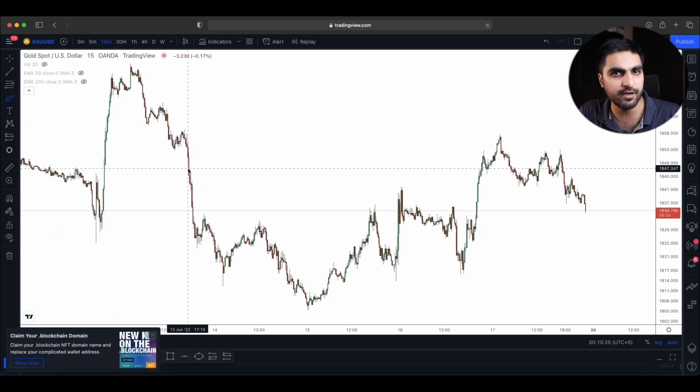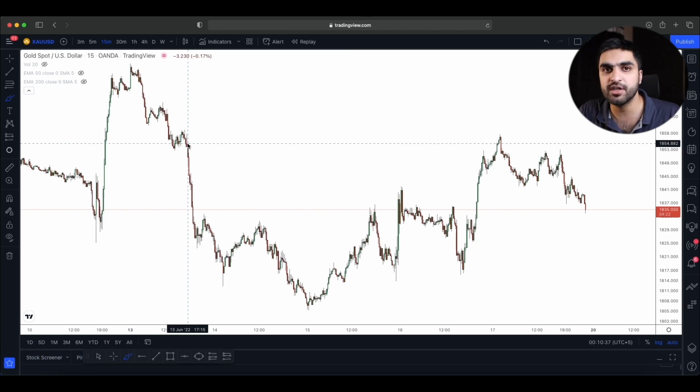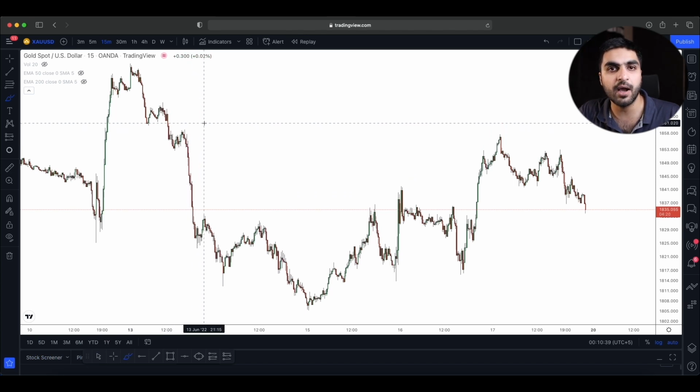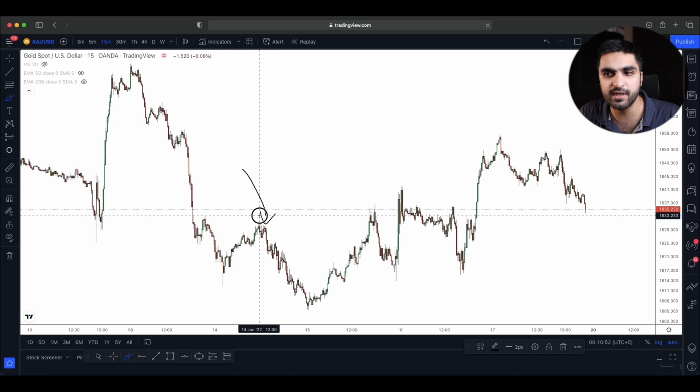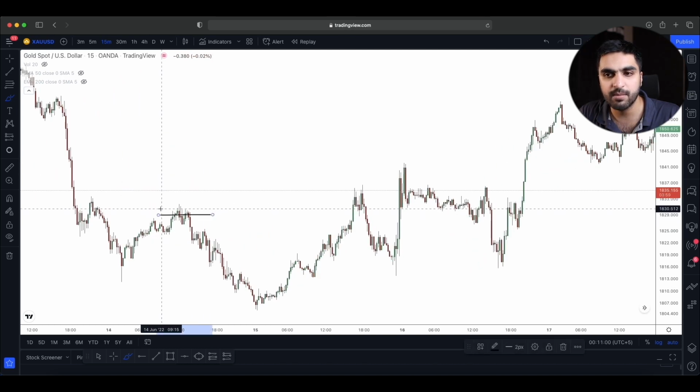Now, the most important thing here is that we are only going to consider a supply or demand level helpful for finding trade opportunities when there is a big drop or a big rise in the market movement. It means that we are not going to consider this kind of movement, and we will not be taking this as our supply area.